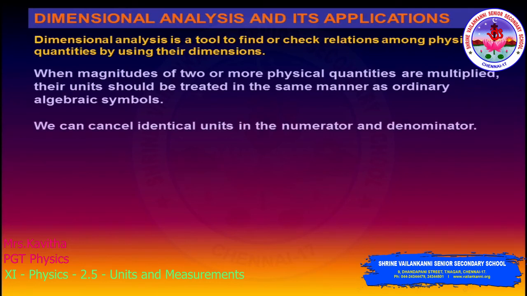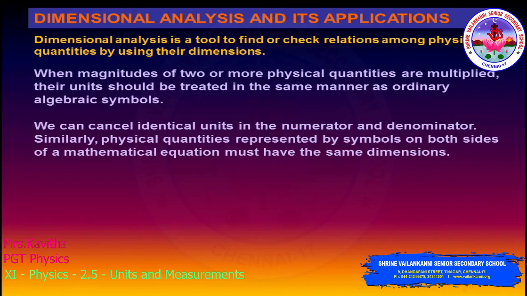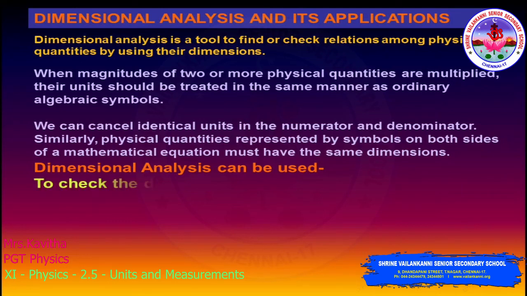When magnitudes of two or more physical quantities are multiplied, their units should be treated in the same manner as ordinary algebraic symbols. So we can cancel identical units in the numerator and the denominator, right? In that way only we did. Similarly, physical quantities represented by symbols on both sides of a mathematical equation must have the same dimensions.